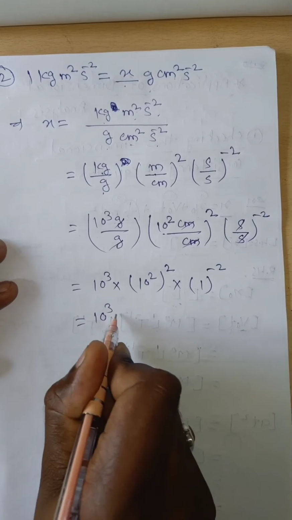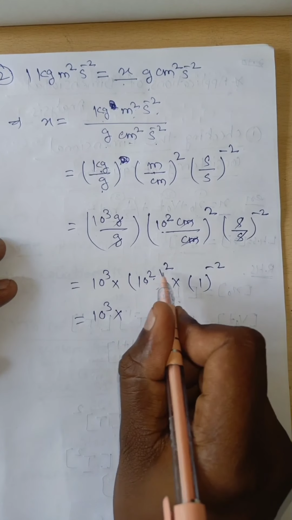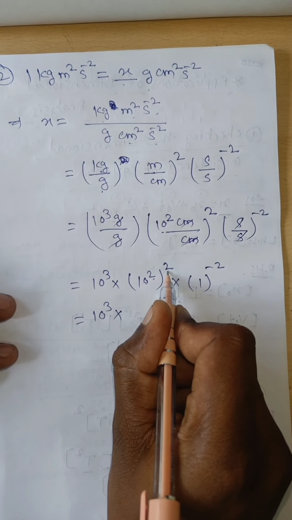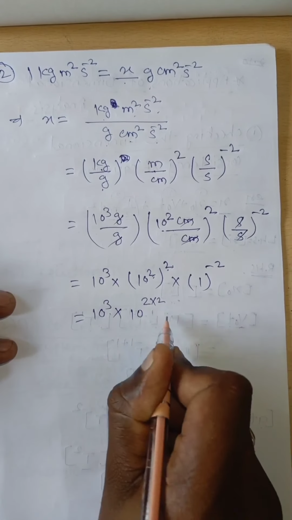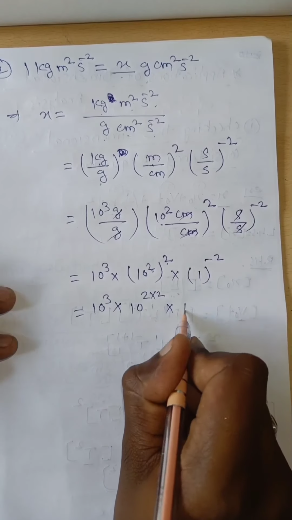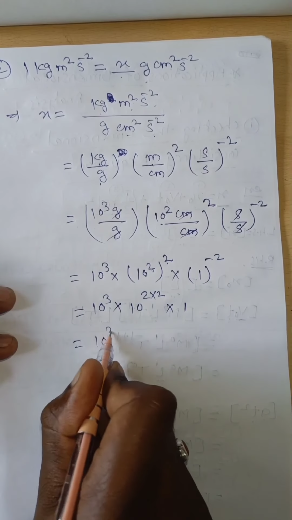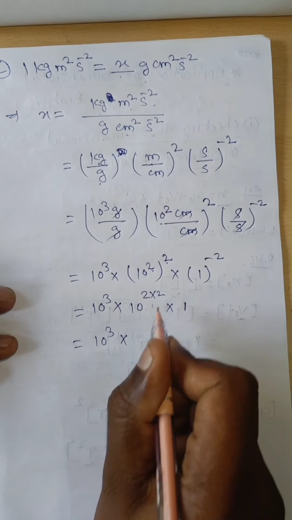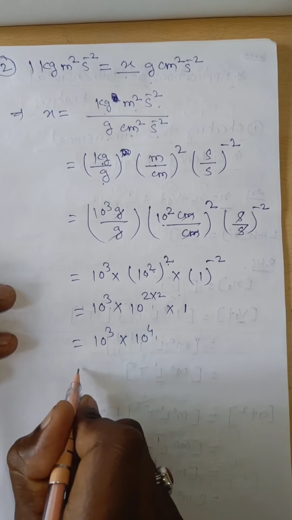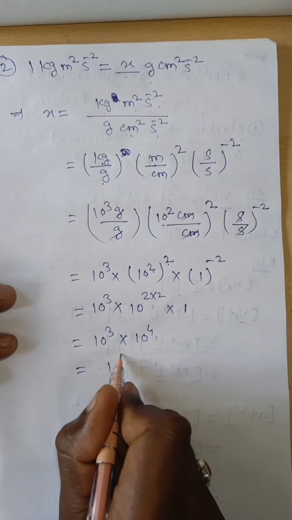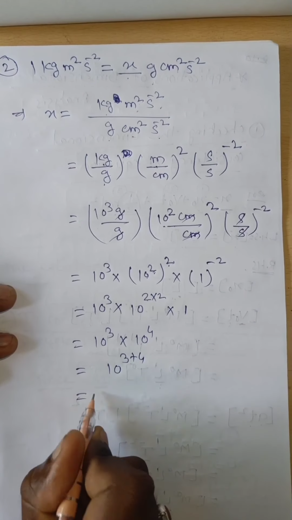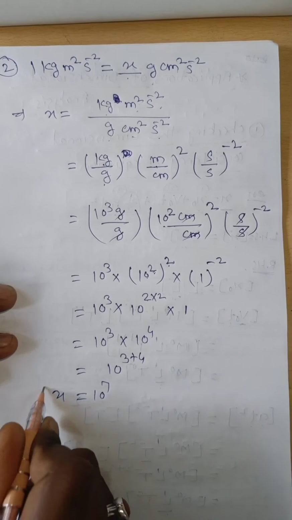Now 10 to the power of 3 into 10 to the power of 2 into its power 2, that is 10 to the power of 2 into 2, into 1 to the power of minus 2, which means 1. Therefore 10 to the power of 3 into 10 to the power of 4. Bases are same, therefore 10 to the power of 3 plus 4, that is 10 to the power of 7.